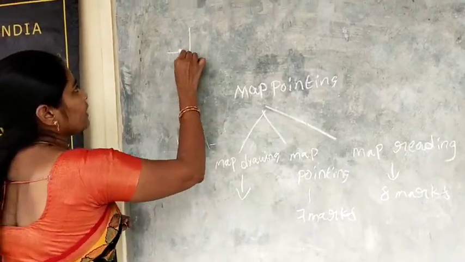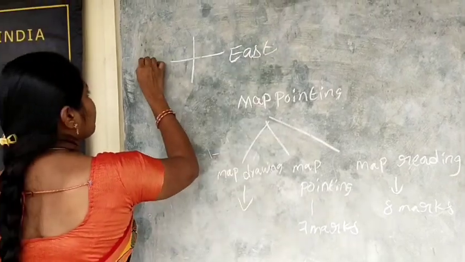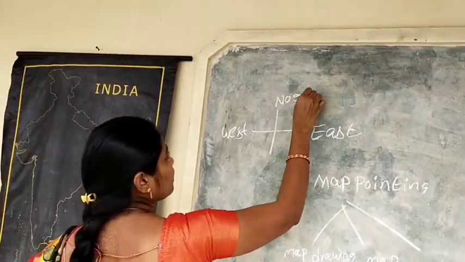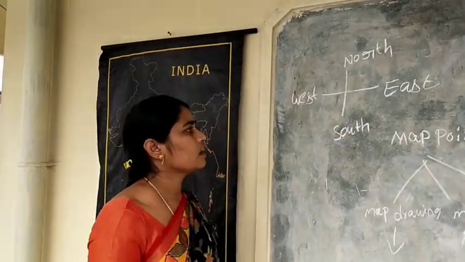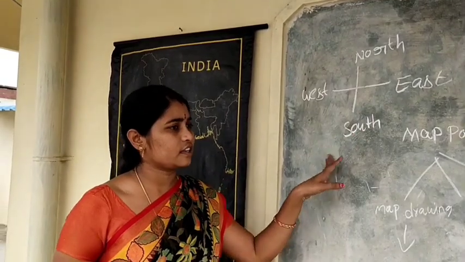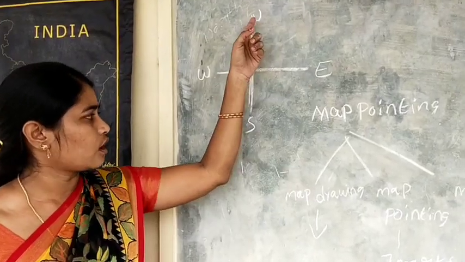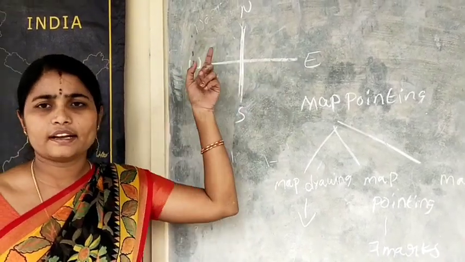We have 4 directions: east, west, north, and south. We have mainly 4 directions: north, south, east, west. These are the 4 main directions.